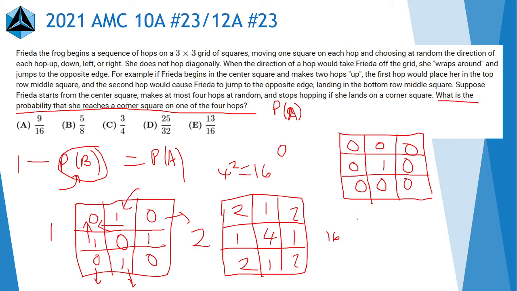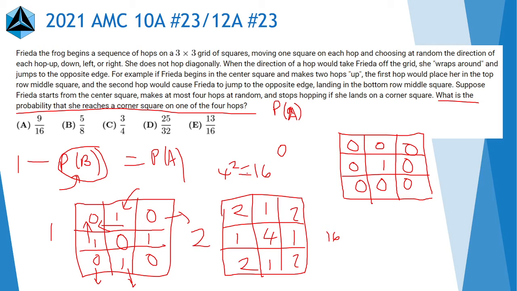But we can't use this solely to solve the problem. We have to do a little twist on it. We want to find probability B. And the reason why we're not finding probability A directly on these types of grids is because the frog stops hopping if the frog reaches a corner square, and that's a bit complicated to account for in a recursive solution. So we're trying to find probability B because we don't have to account for stopping. We can just find the probability after 4 hops that she doesn't reach a corner square.